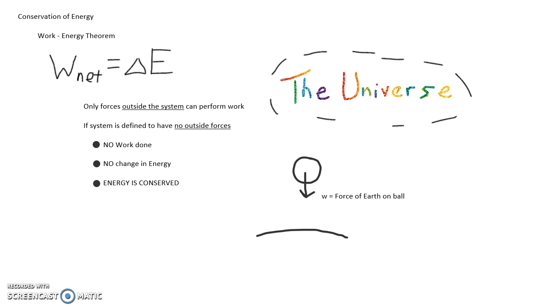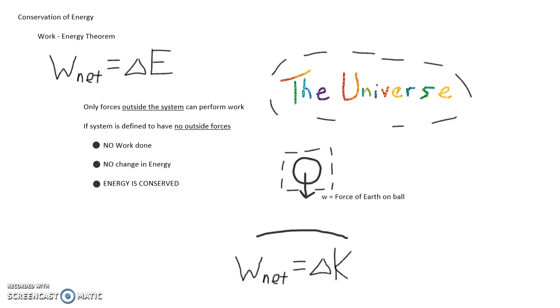Recall that the only force acting on an object in freefall is the force of gravity. If we define our system to be just the ball, then its weight, the gravitational force of the Earth acting on the ball, is an outside force that performs work on the ball and changes the energy of the system, specifically the kinetic energy.